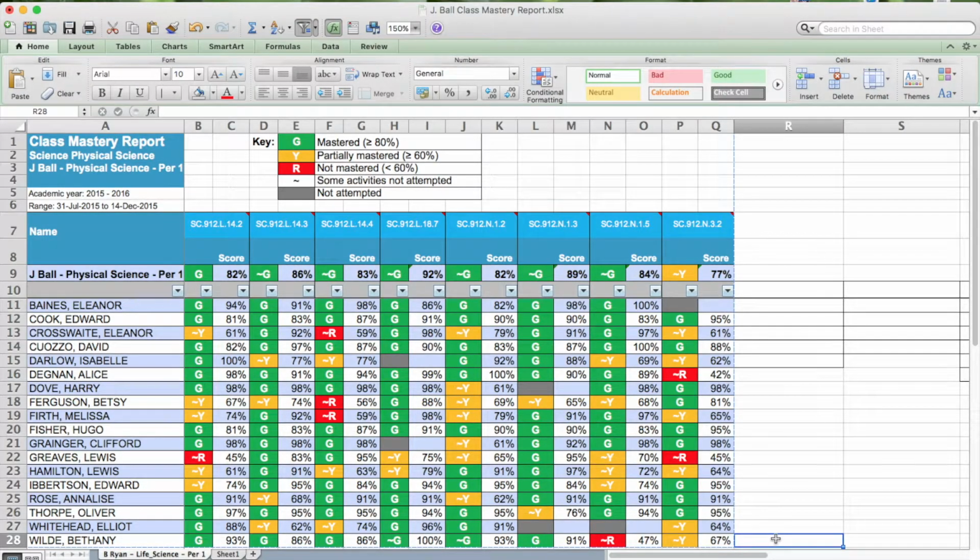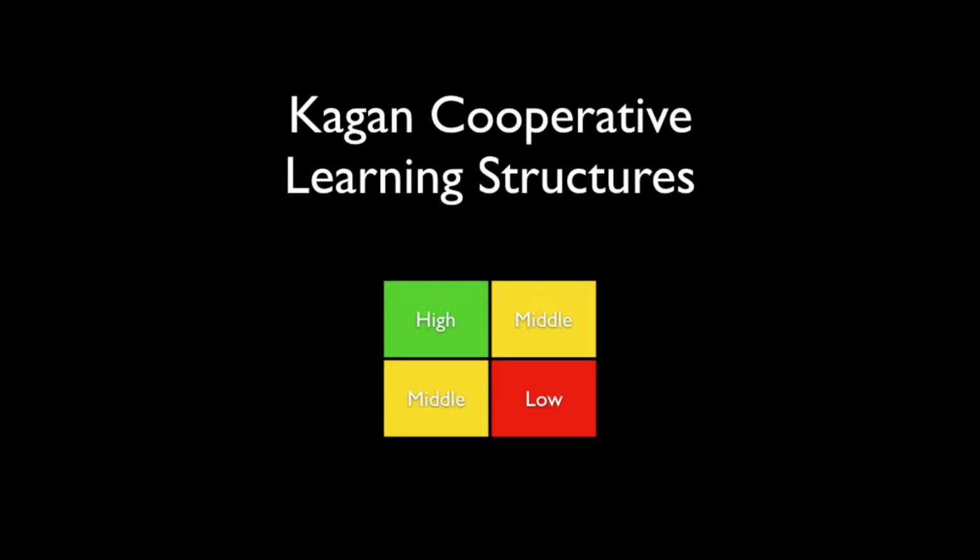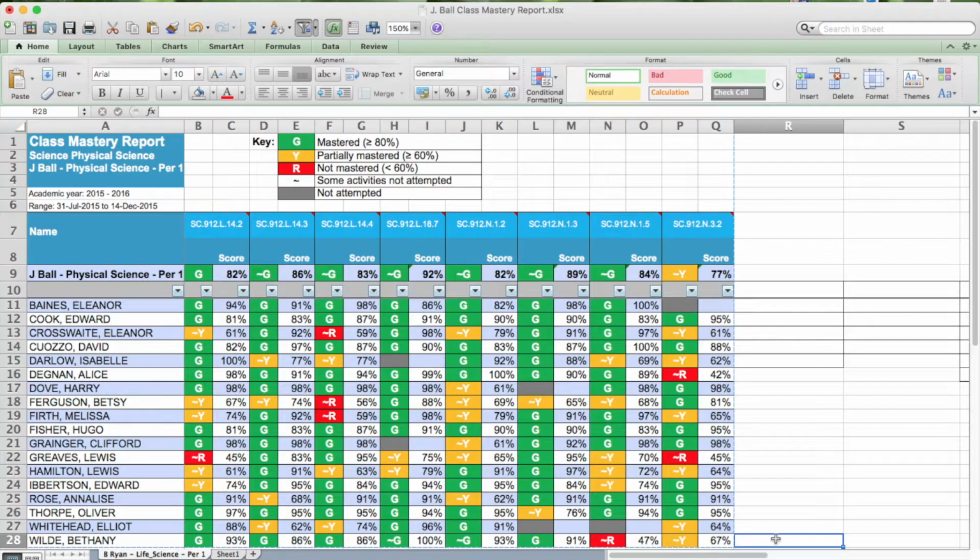The data on the class mastery report can also be used to create cooperative learning seating groups like the ones suggested by Kagan Cooperative Learning Structures. Kagan suggests seating students in groups of 4 with 1 high achiever, 1 low achiever, and 2 middle achieving students. Depending on the number of students and the setup of your classroom, you could follow this model or modify it for your situation.